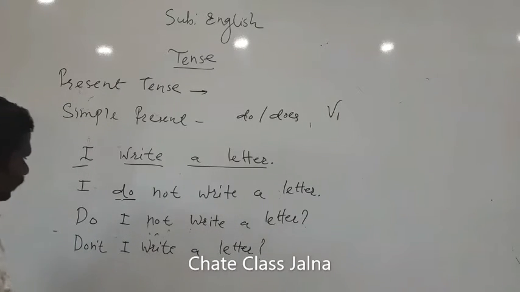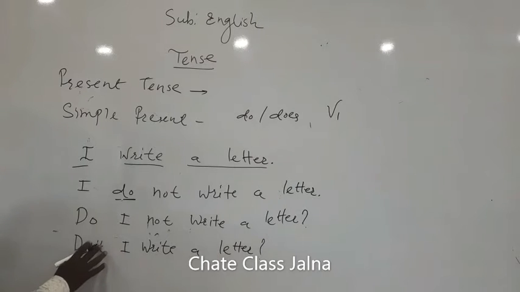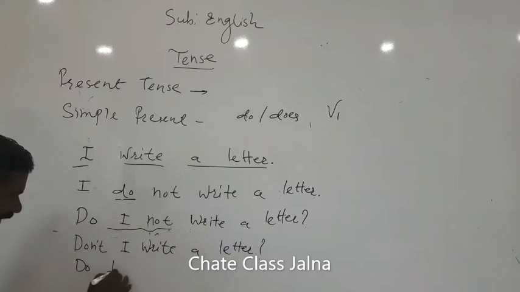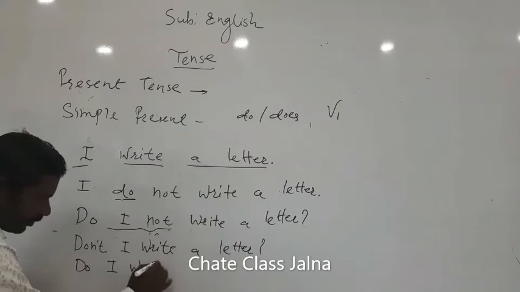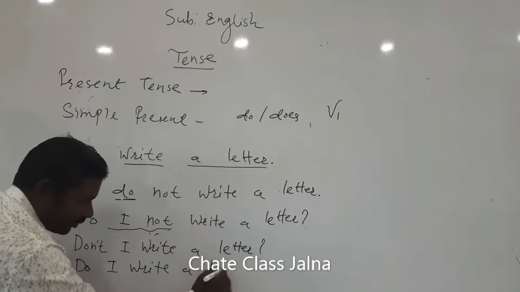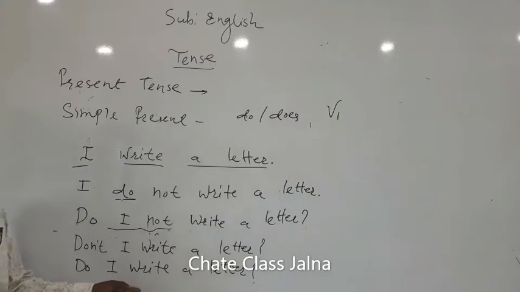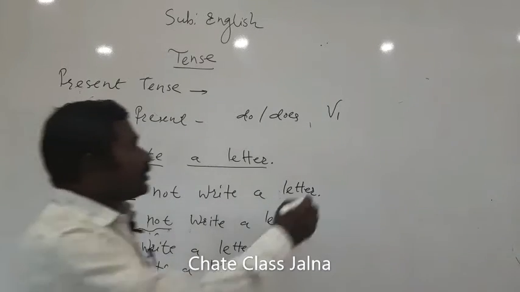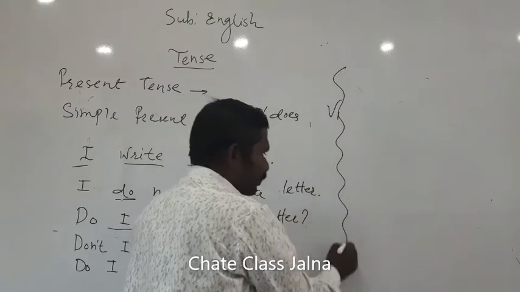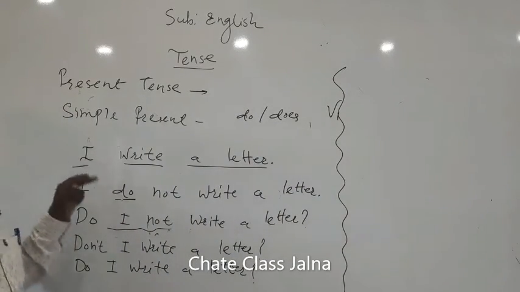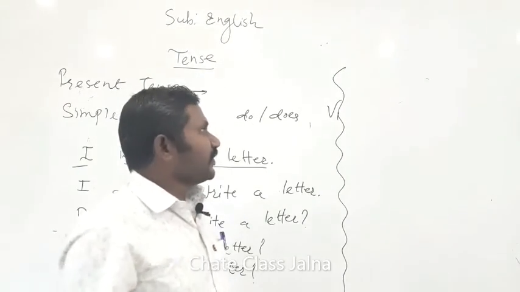So this is what we have made negative. The positive one: do I write a letter? In this way affirmative questions also we can make using this simple method of identification of auxiliary verbs in it.